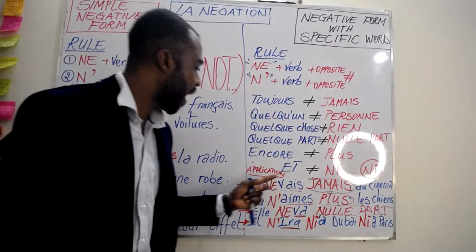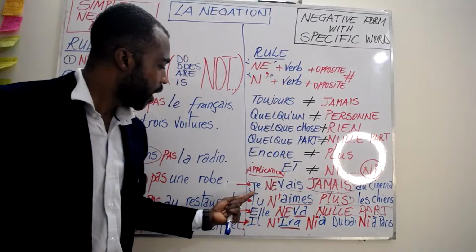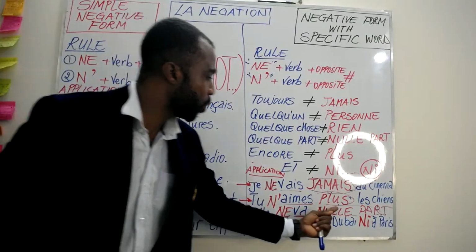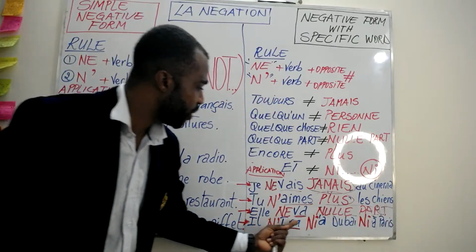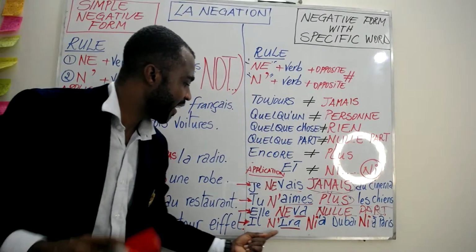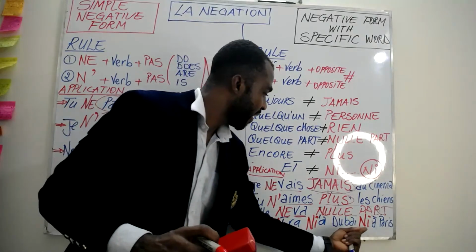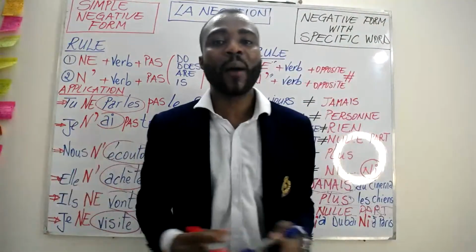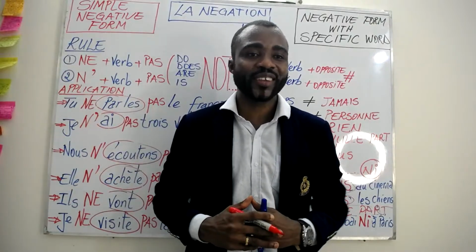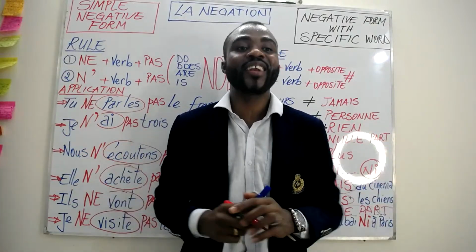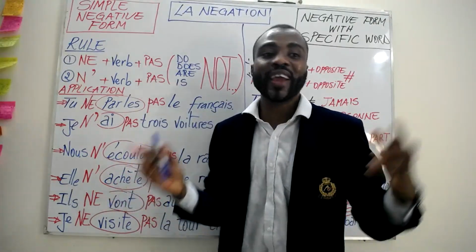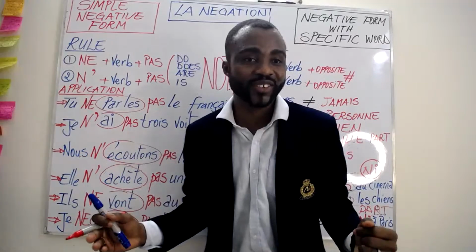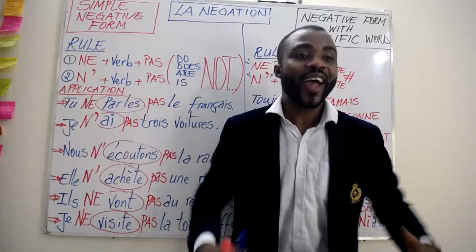So here, this is our negative form for each specific word. We have je ne vais jamais au cinéma. Tu n'aimes plus les chiens. Elle ne va nulle part. Il n'ira ni à Dubaï, ni à Paris. So as you can see here, this is all about the negative form in French for today's lesson. I hope you guys enjoyed the class, and now you know how to use and apply the negative form in French properly, correctly, with confidence, and in real life.